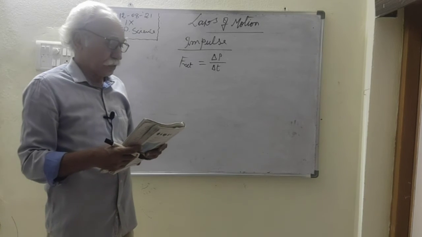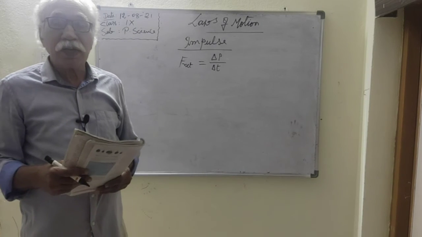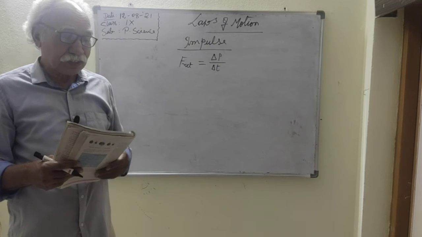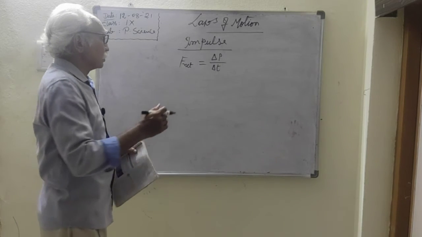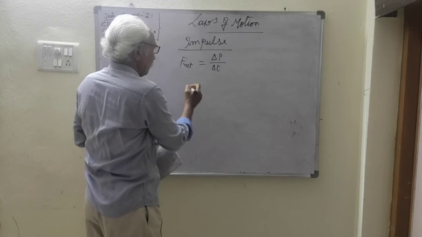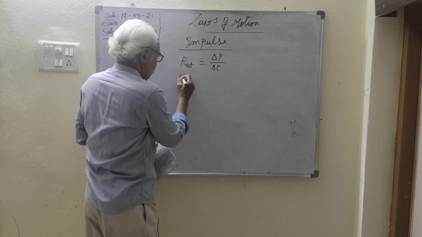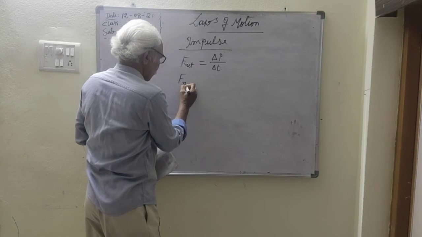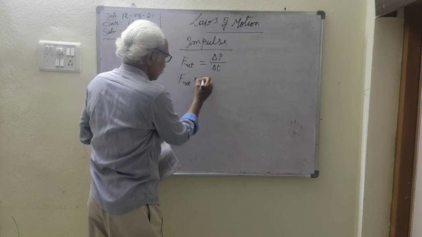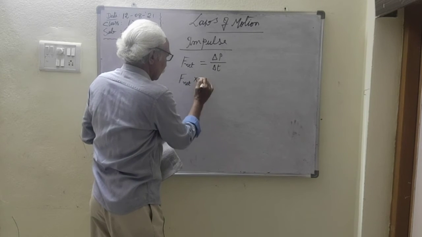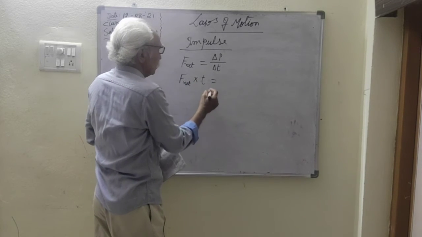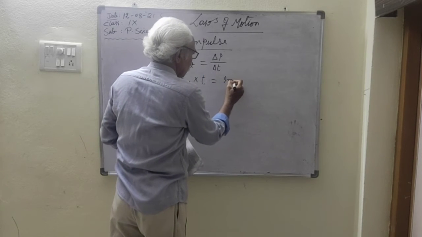From this equation you can say that the product of net force and the interaction time is called impulse. Now what is impulse? See this equation: net force into time is equal to impulse.